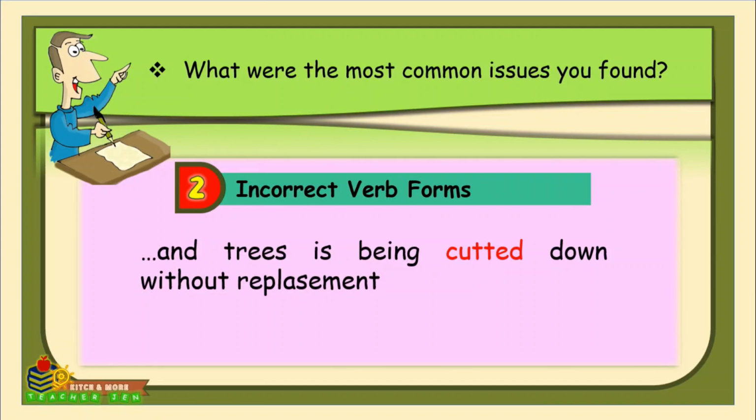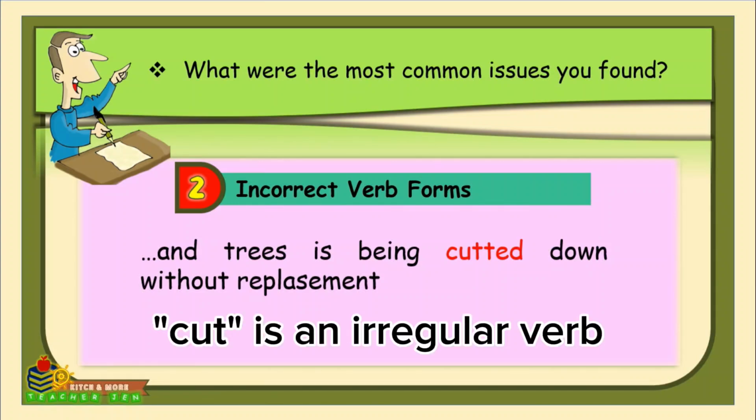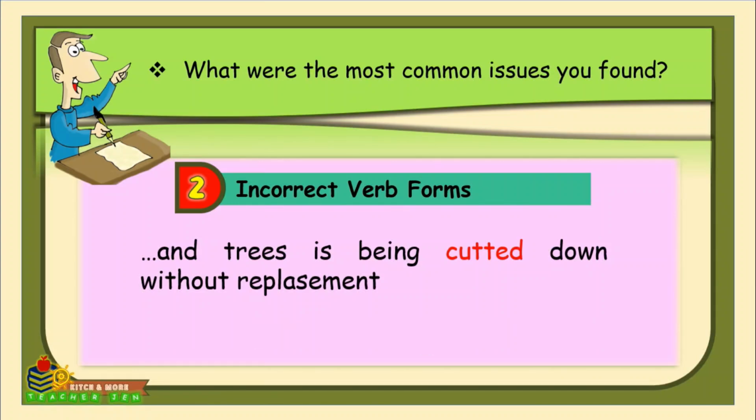And remember, its base form, past tense, and past participle are all cut. Regular verbs add ed in the past participle, just like, for example, paint. It will become painted. But cut does not follow this pattern because it is an irregular verb. So that's why the correct answer is being cut.